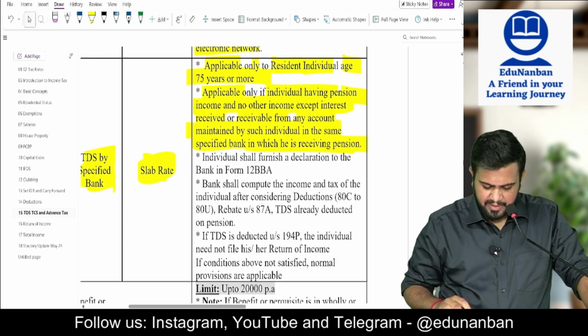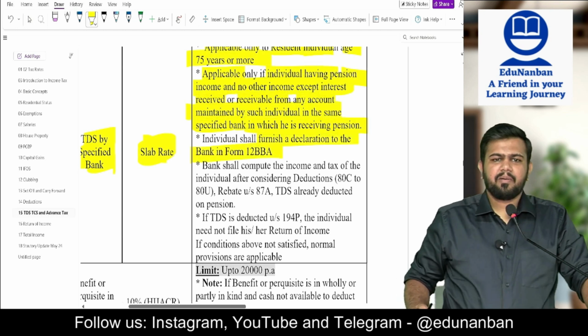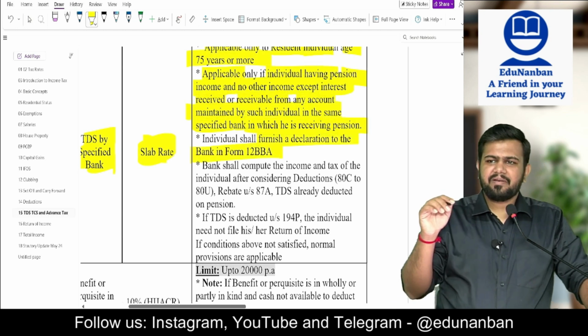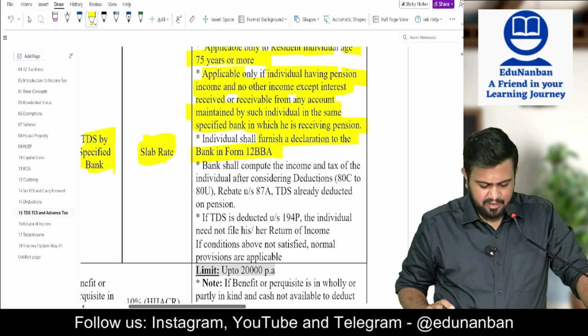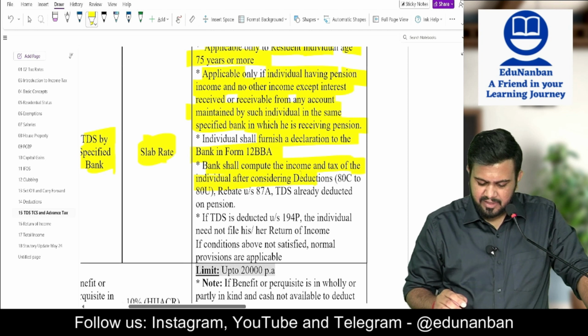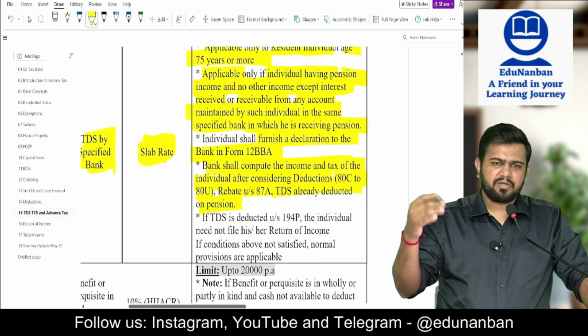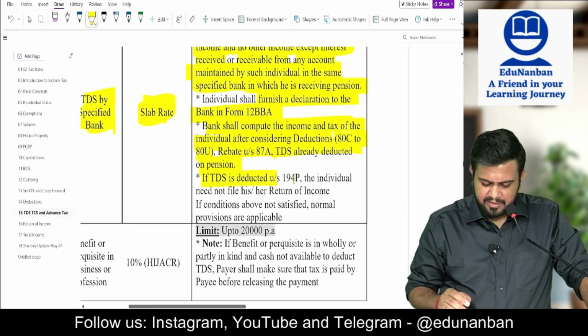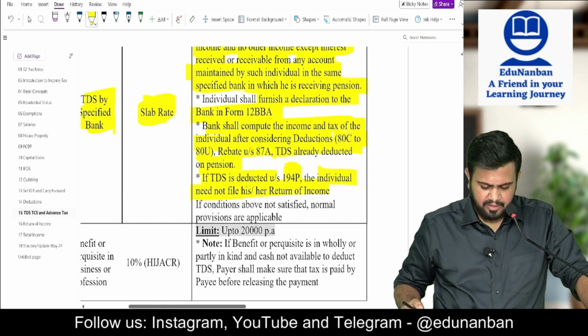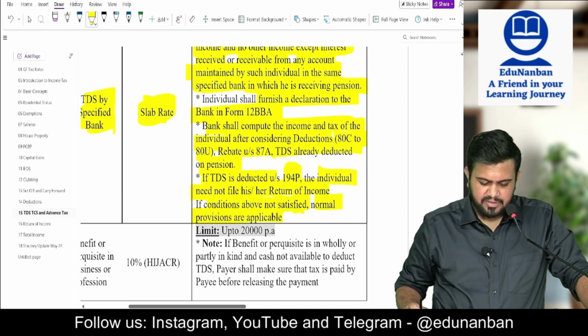Then this is applicable. Individual shall furnish a declaration to the bank in form 12BBA. They will request the bank to deduct TDS as per 194P. Bank shall compute the income and tax of the individual after considering the deductions 80C to 80U, rebate under section 87A and TDS that is already deducted on pension or interest. If TDS is deducted under section 194P, the individual need not file his or her return of income. But if the conditions are not satisfied, normal provisions are applicable.